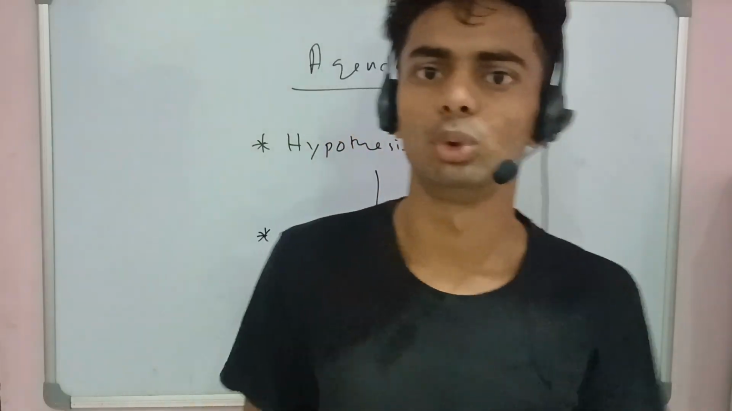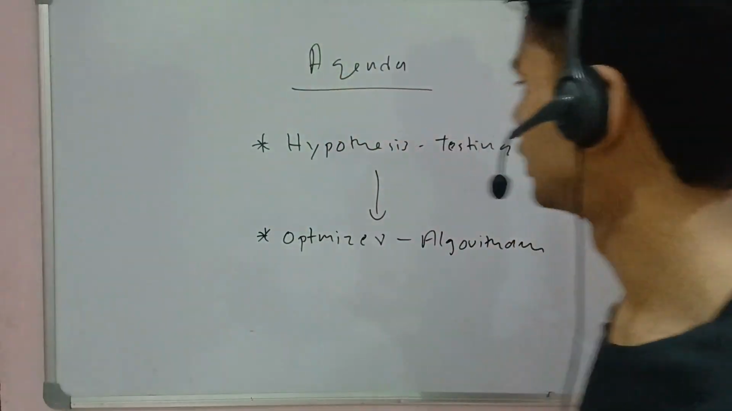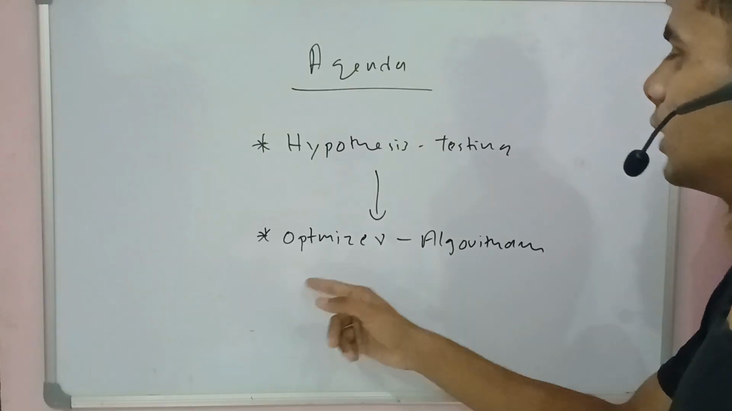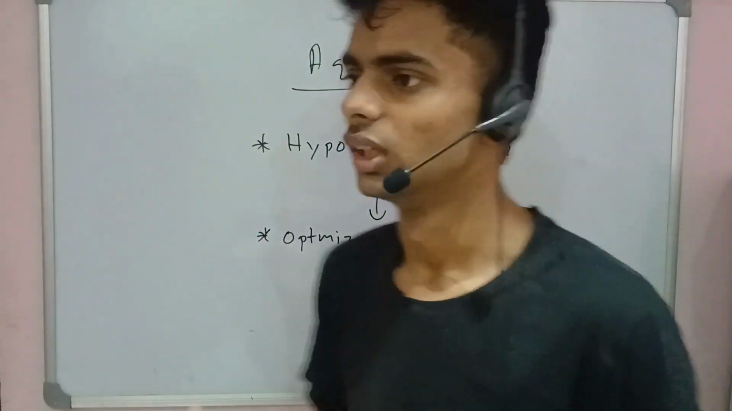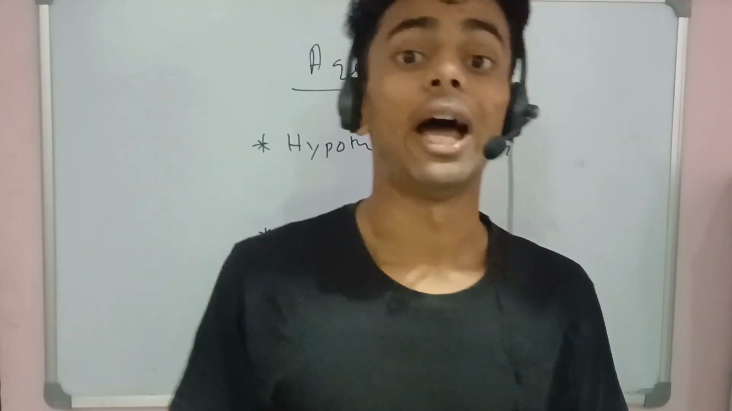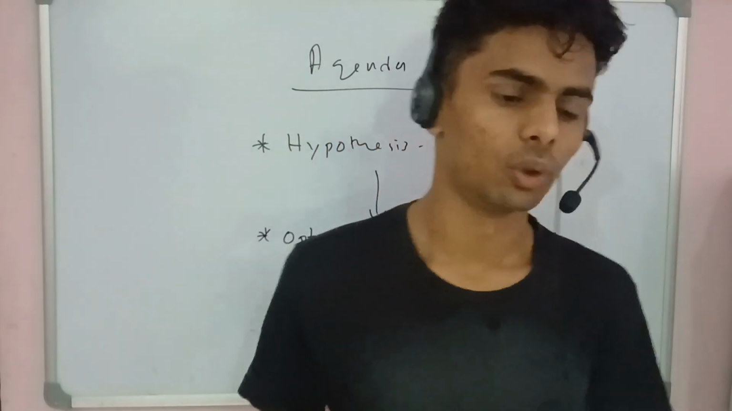So let's discuss the overall agenda for today. First is hypothesis testing, and second is the optimizer algorithm. The optimizer algorithm is a very important one, because every model uses an optimizer algorithm to learn and to boost its learning rate. That's the basic thing running behind the scenes. If this is productive for you and you learn something from it, then it's my pleasure. So let's start.